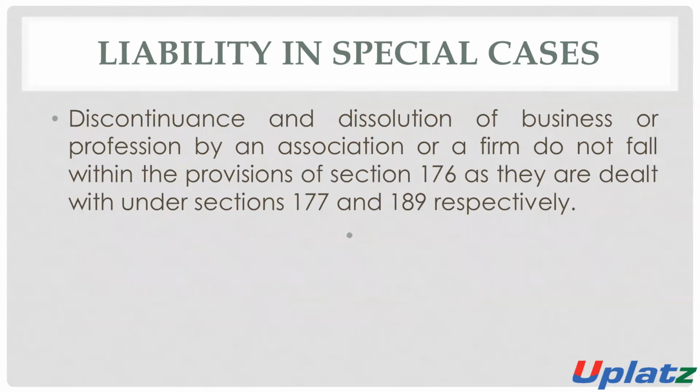So discontinuation and the dissolution of the business or the profession by the association or by the firm does not fall within the provision of section 176, as they are dealt with under section 177 and 189 respectively.